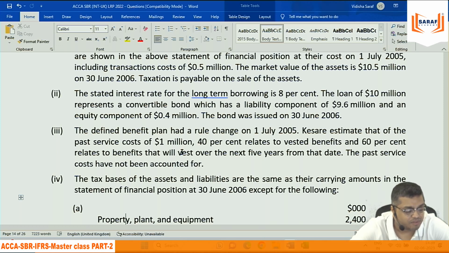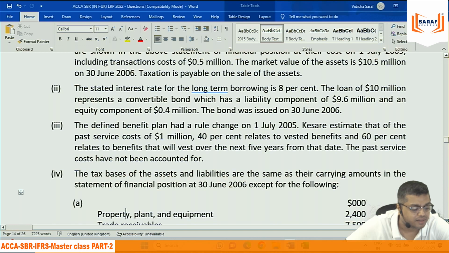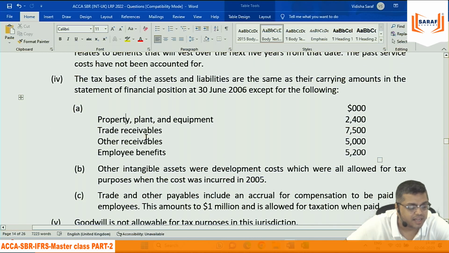The tax base of the asset and liability are same as their carrying amount in the statement of 30th June except for the following. For some of the items they are directly giving the value. Property, plant and equipment. The tax base value is this, the carrying value given on the top, trade receivable, other receivable, employee benefits. अरे ये तो easy हो गया यार, जमेला खत्म.